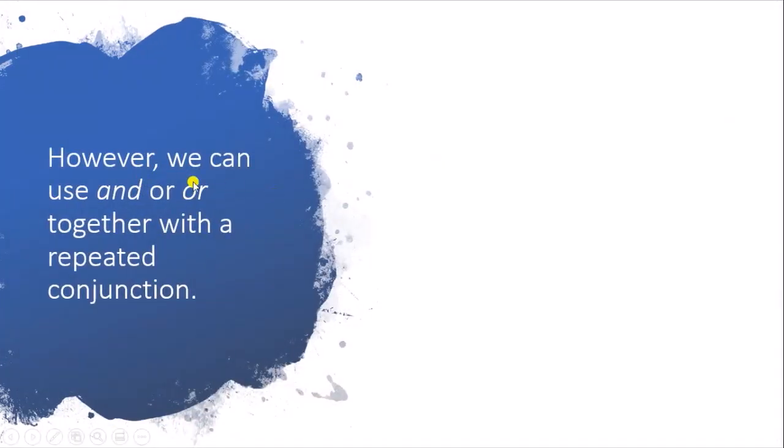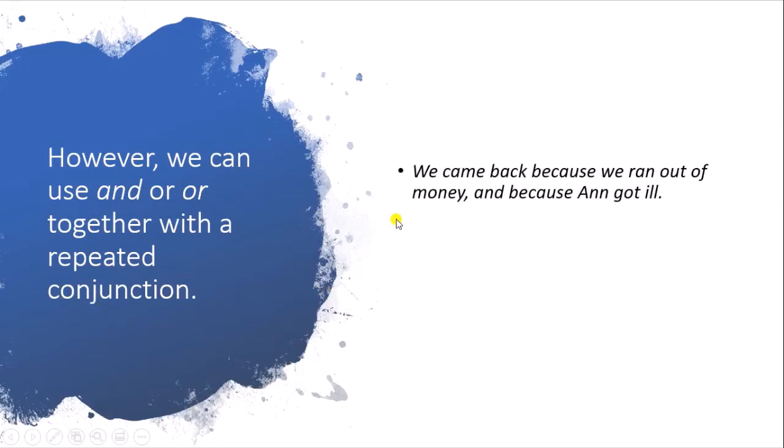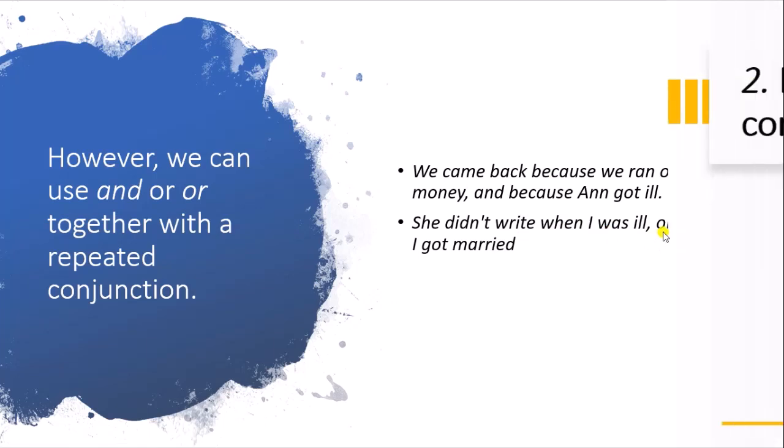Next, however, we can use and or or together with the repeated conjunctions. Like you can see, we came back because we ran out of money and because we got ill. So we have used because two times, so we will have to use and for the repetition of because. Next, she did not write when I was ill or when I got married. So there is a repetition of when, so we will have to use or.